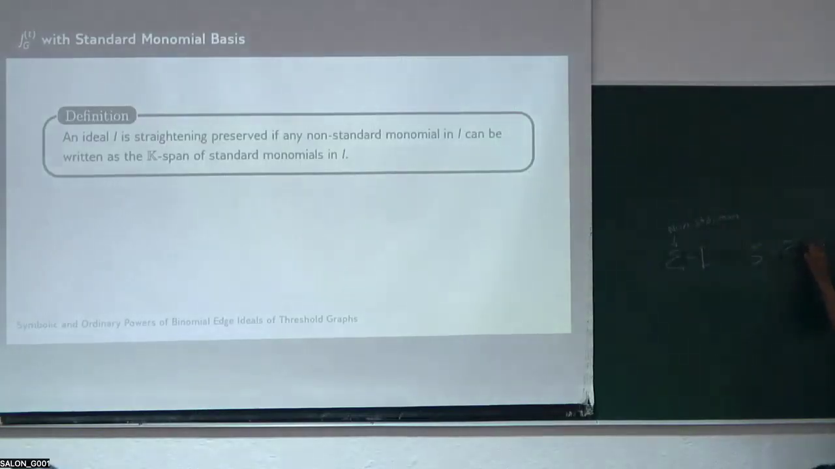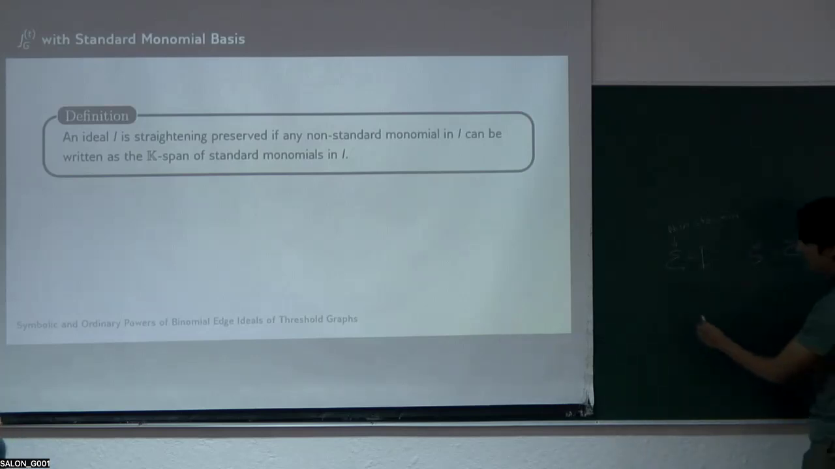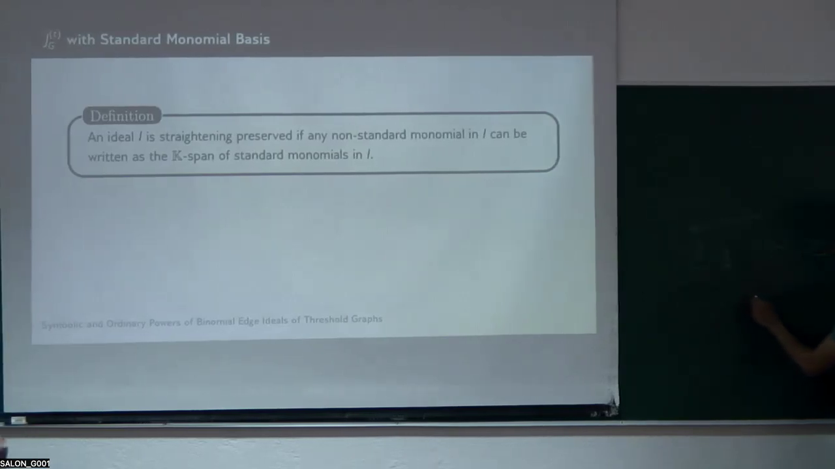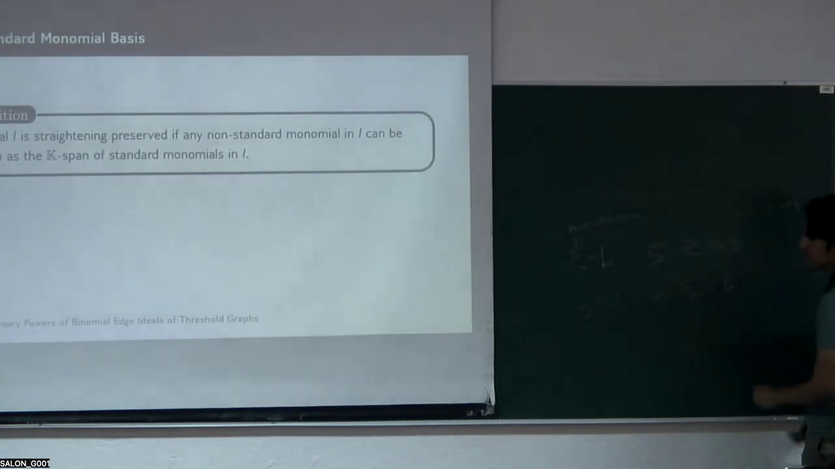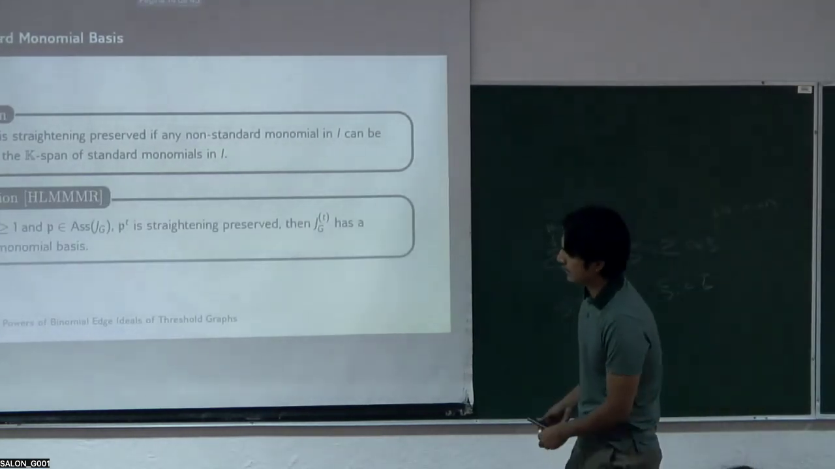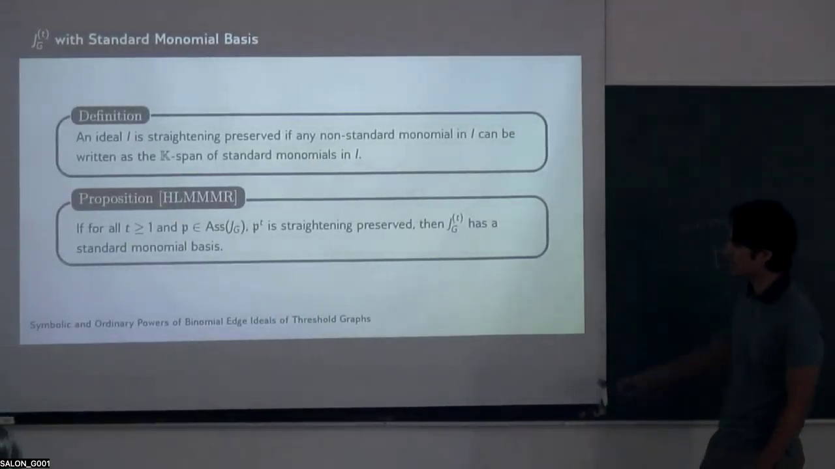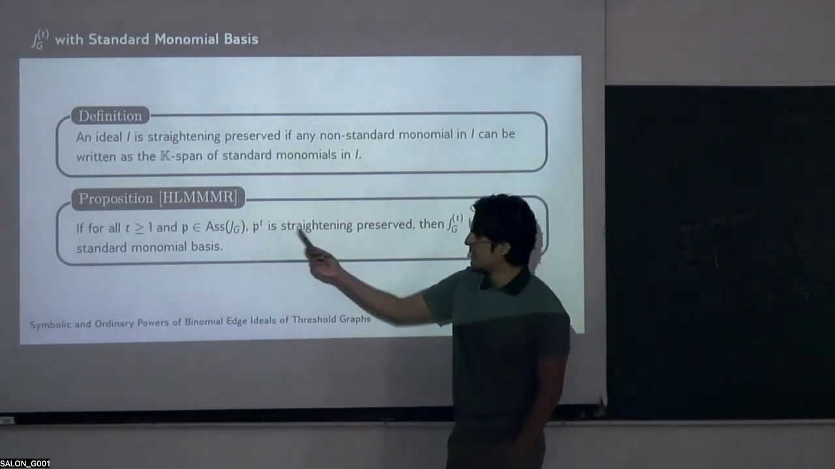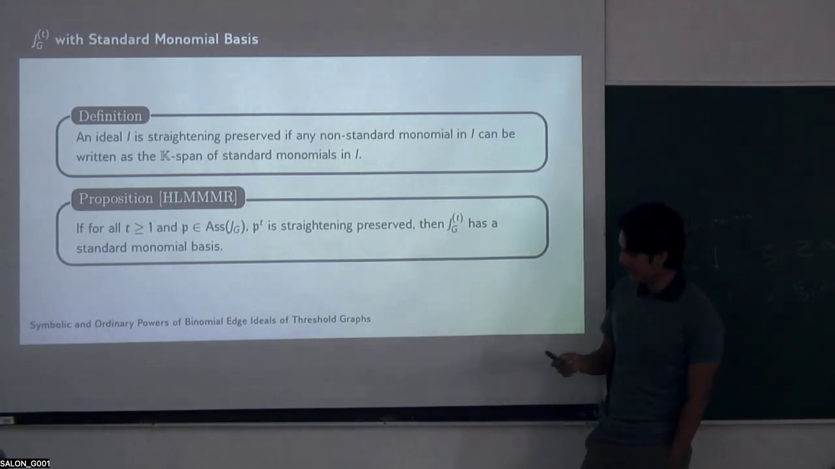This can be written as a combination of standard monomials. We say that they are strictly preserving if this implies that each one of these is in the ideal. And we prove that if for all t greater than or equal to 1 and every p in the associated primes, p to the t is strictly preserved, then the binomial edge ideal to the symbolic power t has a standard monomial k-basis.